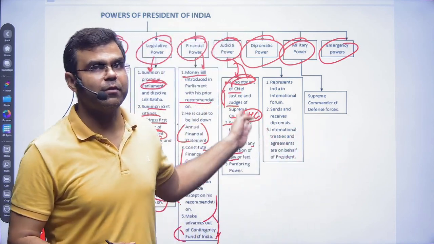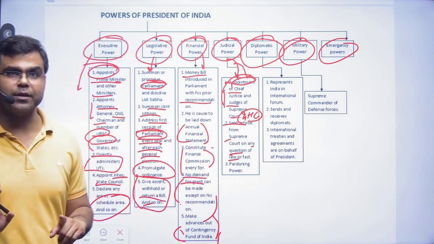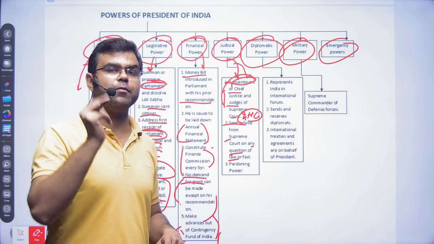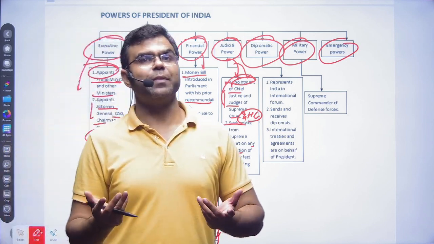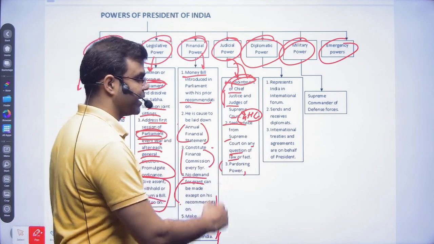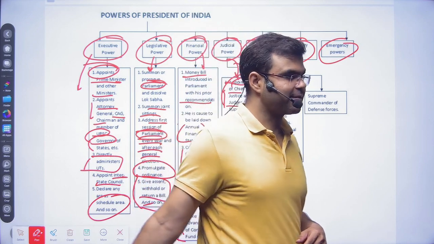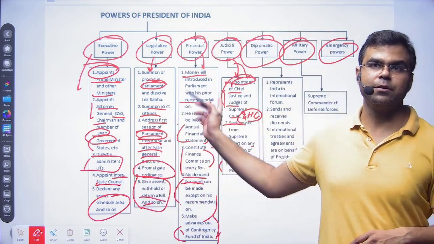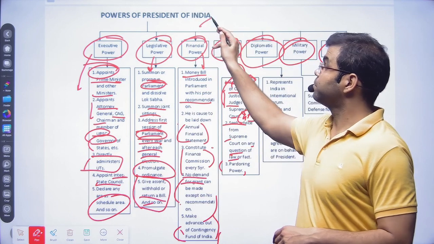So that is also power being given. So the Supreme Court cannot refuse it. There are two variations that we will be discussing when we deal with the judiciary part. Another one is the pardoning power. We will be discussing in detail what pardoning powers are given to the President of India.